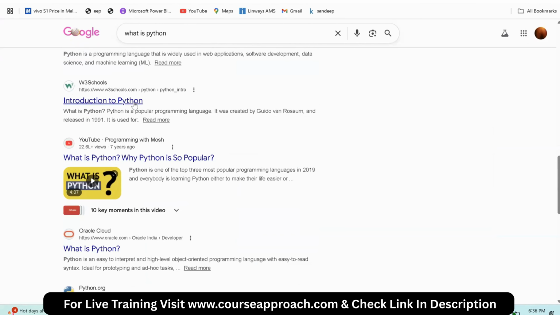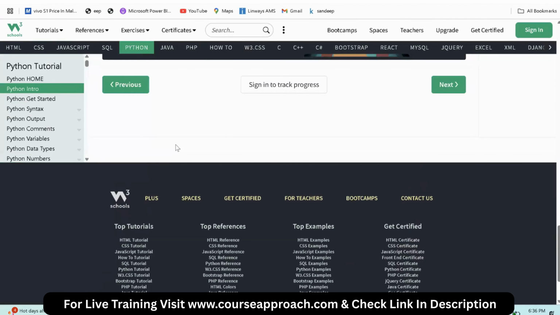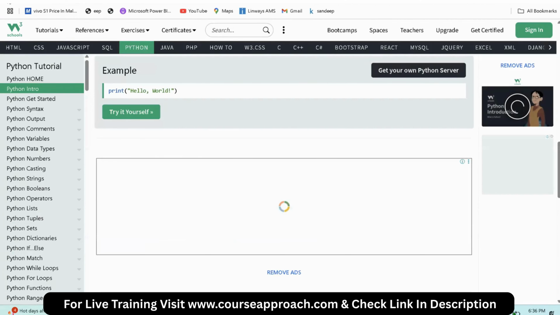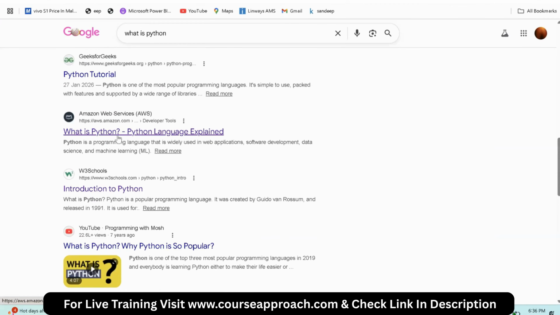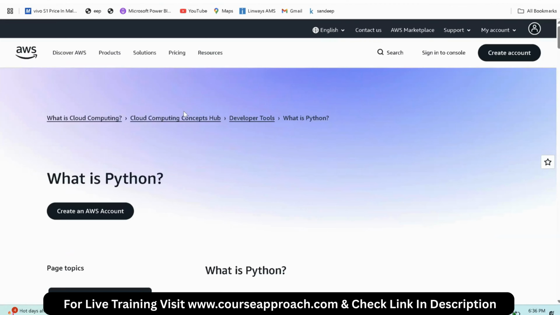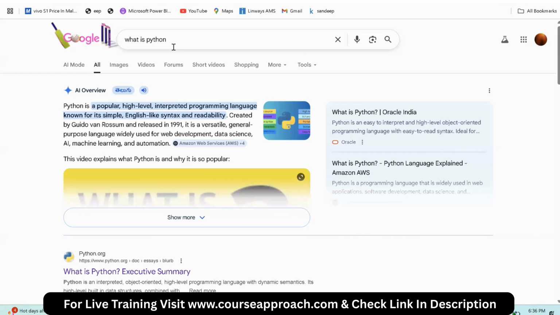Each web page, for example W3Schools, consists of information related to Python. One more, for example, Amazon Web Services. If I search anything in Google, I get answers in the form of web pages. So I'll search the same question in the LLM and we'll see how the response will be.